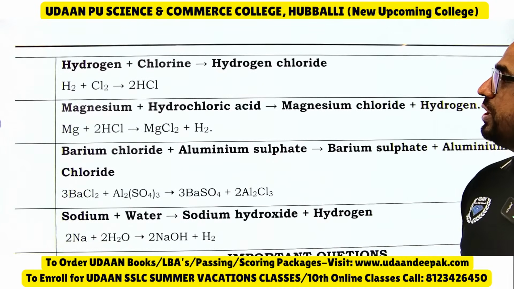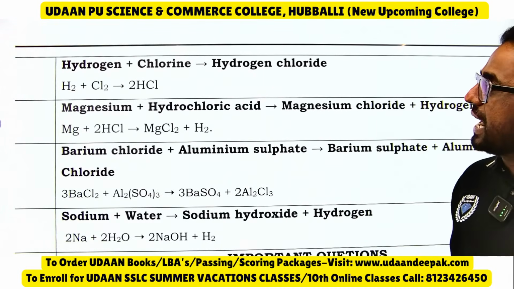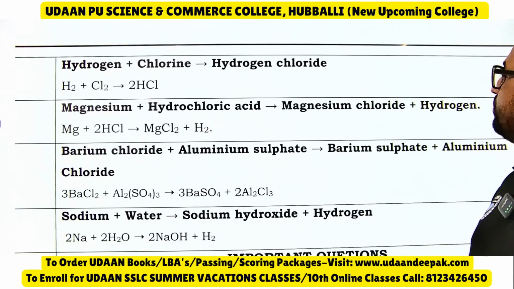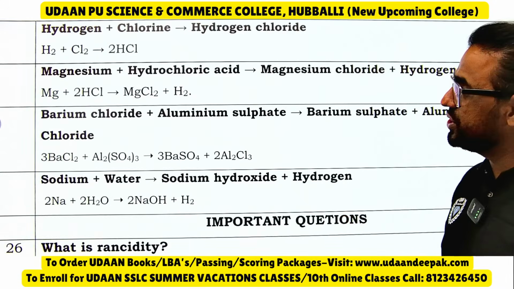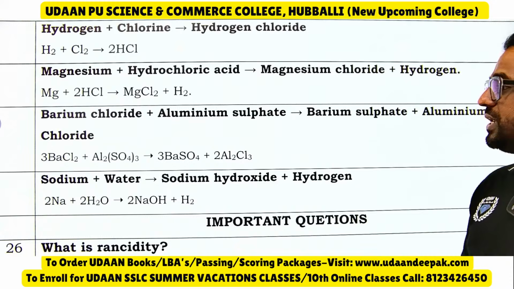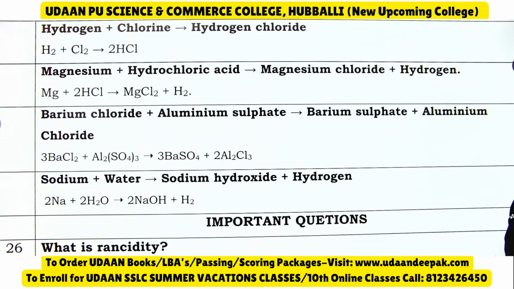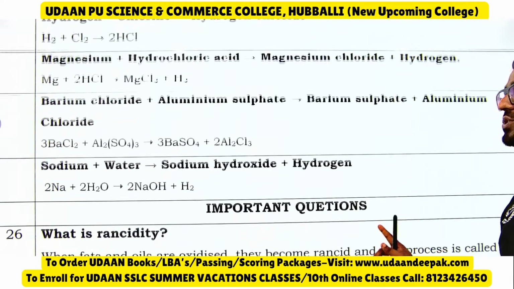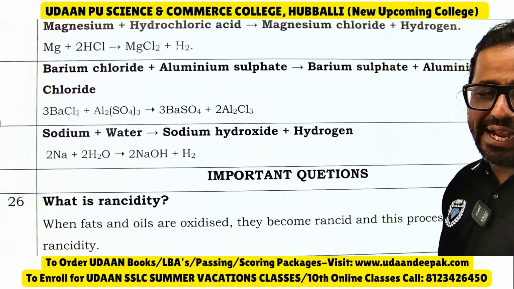Hydrogen and chlorine will give hydrogen chloride. Magnesium and hydrochloric acid will give magnesium chloride and hydrogen. Barium chloride and aluminum sulfate will give barium sulfate and aluminum chloride. Sodium plus water will give you sodium hydroxide and hydrogen.